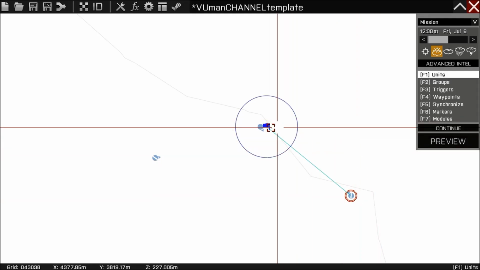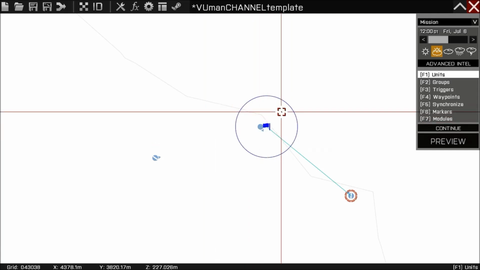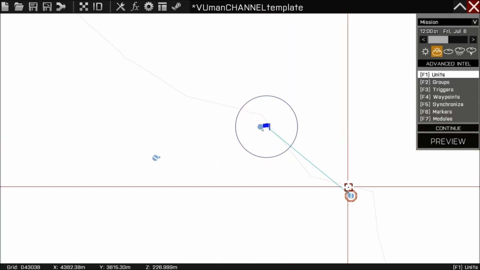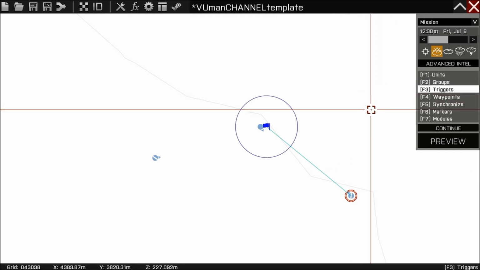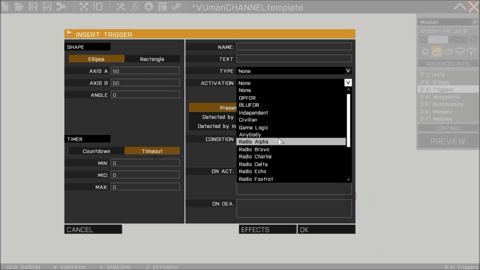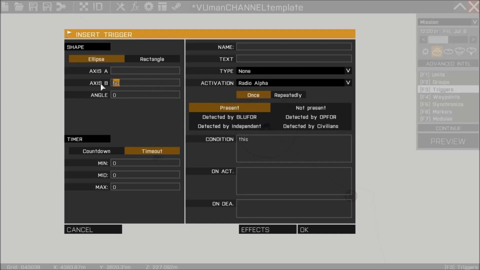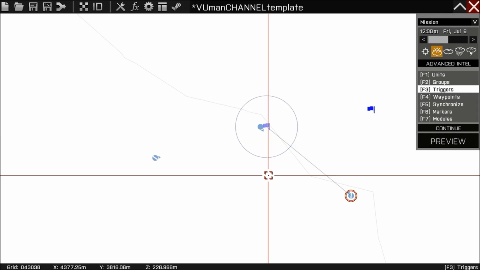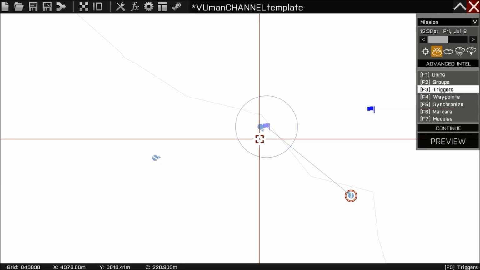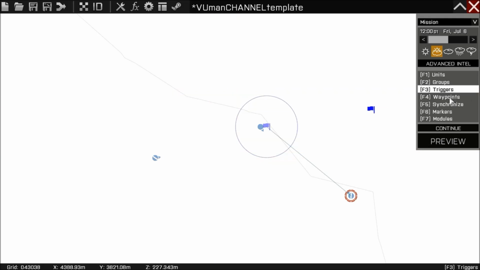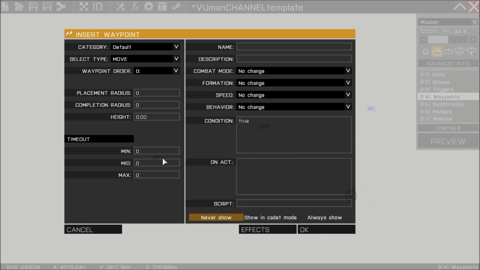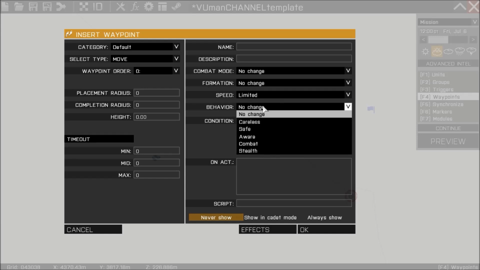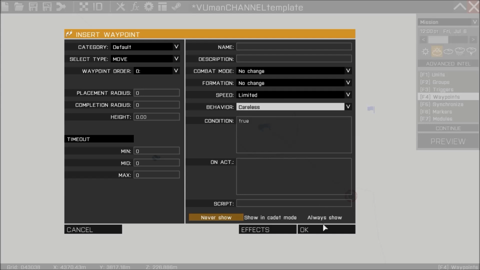Now to respond to this first message, we need to say something. So we're gonna do this with a radio trigger. Let's make it radio alpha. We don't need this. On act, Viewman say message 2. Okay, and now we need a third guy to come here to say his part. So I'm gonna use a waypoint for this. The speed limited, so he's gonna look cool, not rushed and careless.